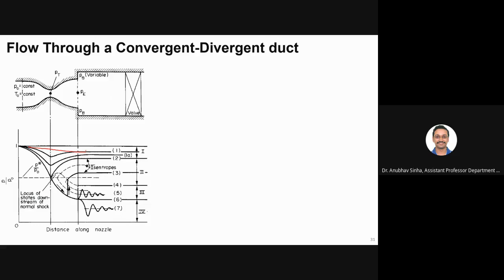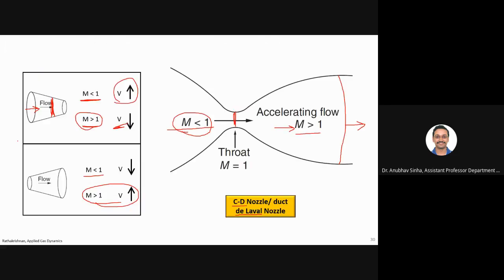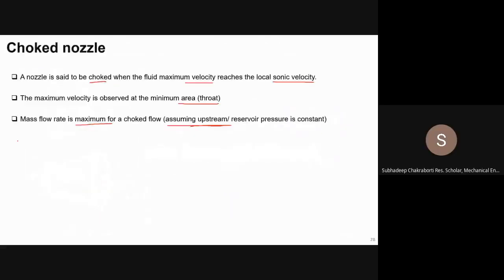So what do we call converging, diverging? This is a converging passage. Till now we are dealing with subsonic flow. So for a converging passage, if the flow is subsonic, what will happen? Will pressure increase or decrease? Let me go back to this slide also. Decrease.